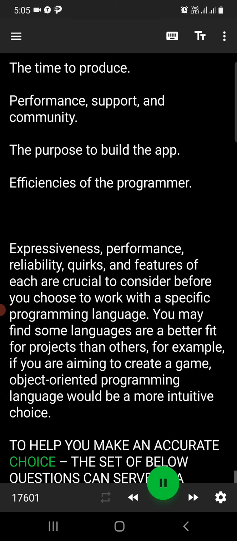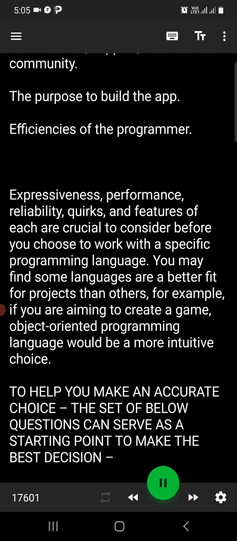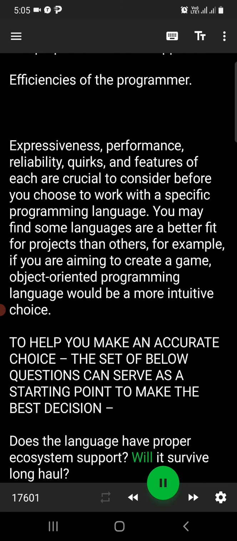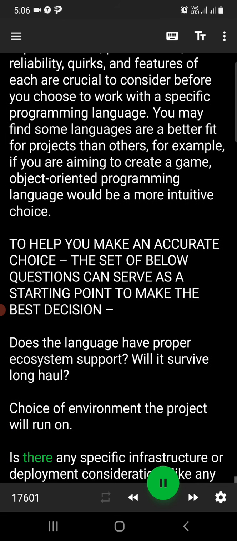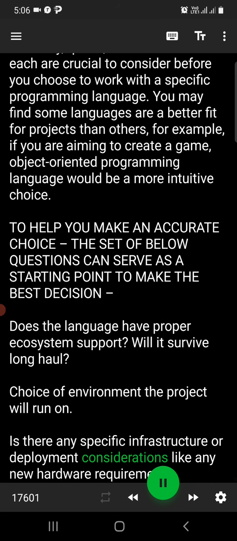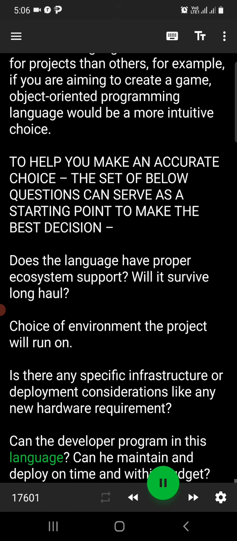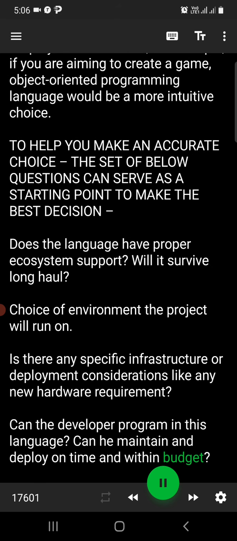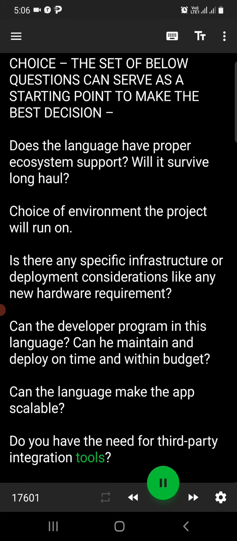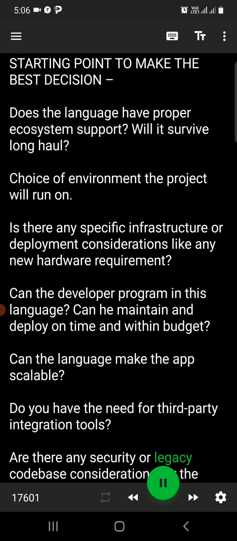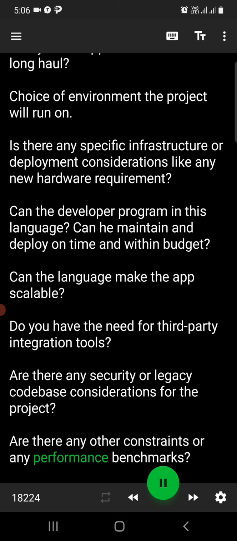To help you make an accurate choice, the set of below questions can serve as a starting point to make the best decision. Does the language have proper ecosystem support? Will it survive the long haul? Choice of environment the project will run on. Is there any specific infrastructure or deployment considerations like any new hardware requirement? Can the developer program in this language? Can he maintain and deploy on time and within budget? Can the language make the app scalable? Do you have the need for third-party integration tools? Are there any security or legacy code-based considerations for the project? Are there any other constraints or any performance benchmarks?